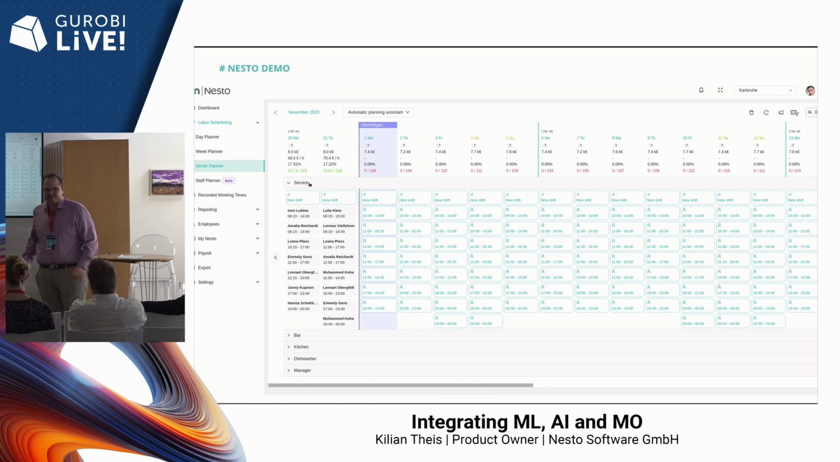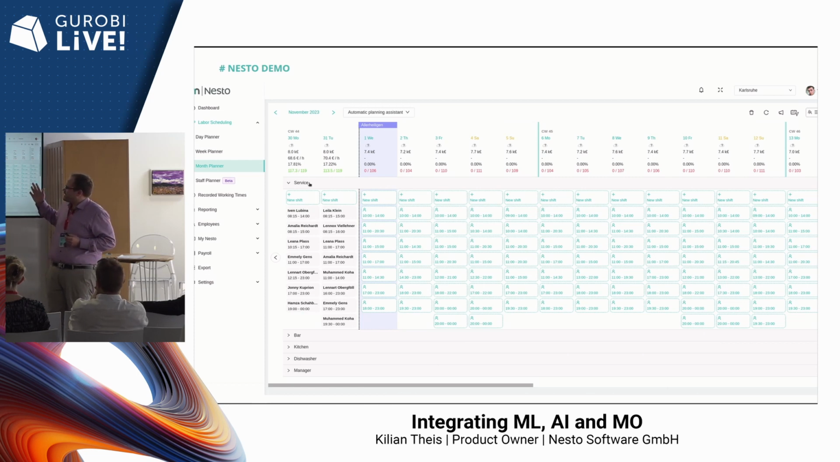First view, I hope it's large enough, is the month planner. This UI gives a great overview to our customers about, in the header, the forecasted revenues and forecasted employee demands. And here on the bottom, we see the shift shells. They are grouped by so-called stations. A station in a restaurant refers to the role the employee takes. So, for example, we have the service station, we have the bar station, and the kitchen station, and so on.